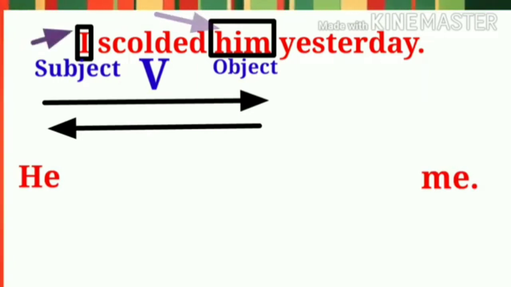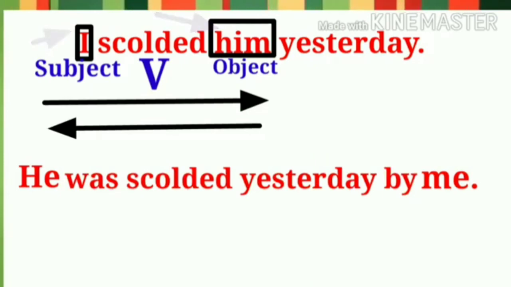Students, let me remind you once again, if you swap these pronouns as they are, I mean without converting them into their nominative and objective cases, your sentence in passive voice will be wrong. Of course, after this, I am going to tell you the nominative and objective cases of all the pronouns so that you can use them without mistake. Okay, now our correct answer in passive voice is: "He was scolded yesterday by me."